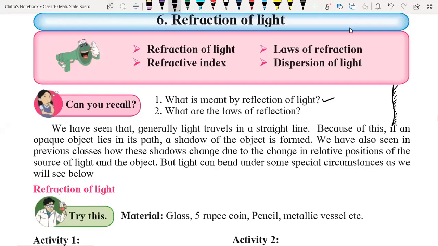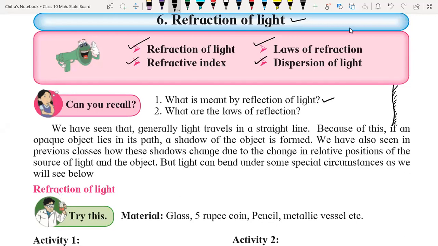Okay, students, we are going to start the refraction of light. In this part, we will cover the refraction of light, which is one phenomenon. Then we will understand the laws of refraction. Then we will understand the refractive index and dispersion of light and other natural phenomena.